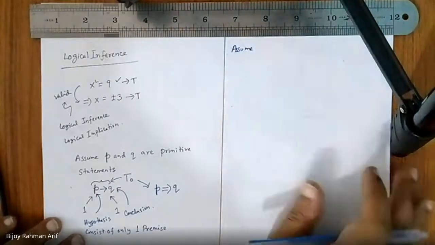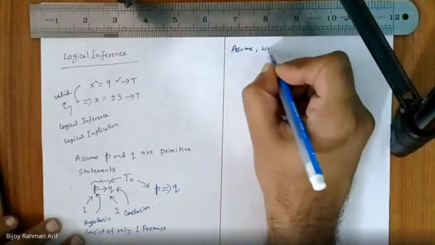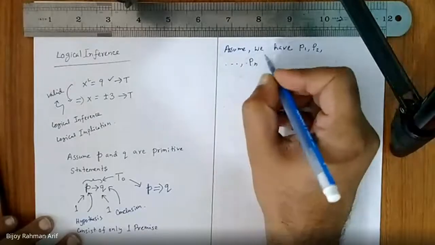But now take a situation. Instead of only one premise, I have n number of premises: P1, P2, up to Pn.